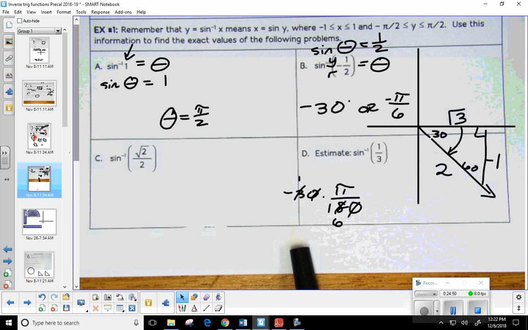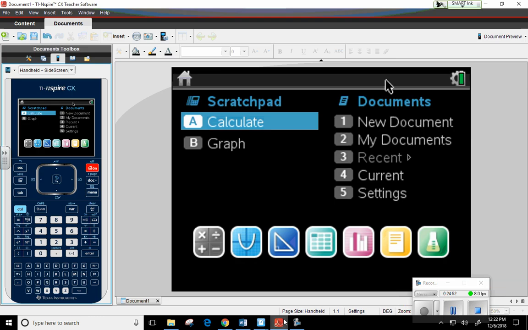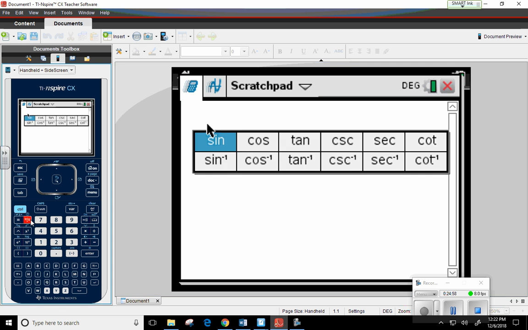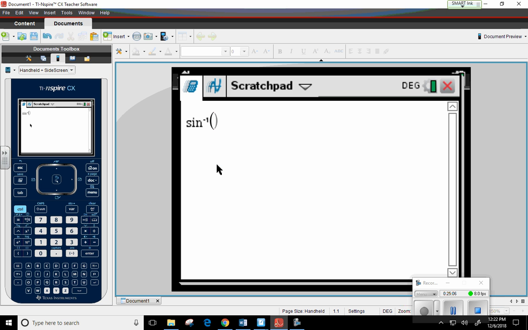Sine inverse of -1/2. Here's how you plug it in the calculator. Go to calculator. Well, we know our trig functions are right over here by 7. So I'm going to click it. The bottom row are all of your inverse trig functions. So we're talking about sine inverse, right? What mode is my calculator in?